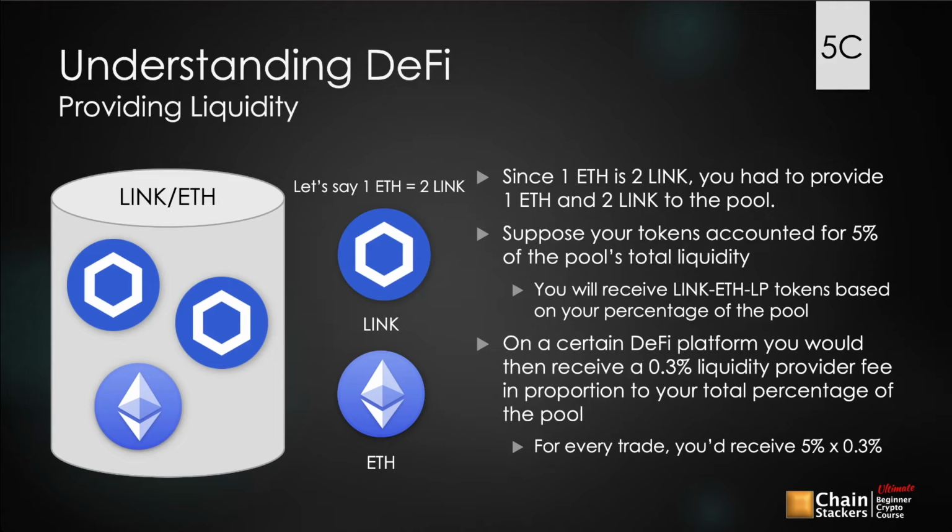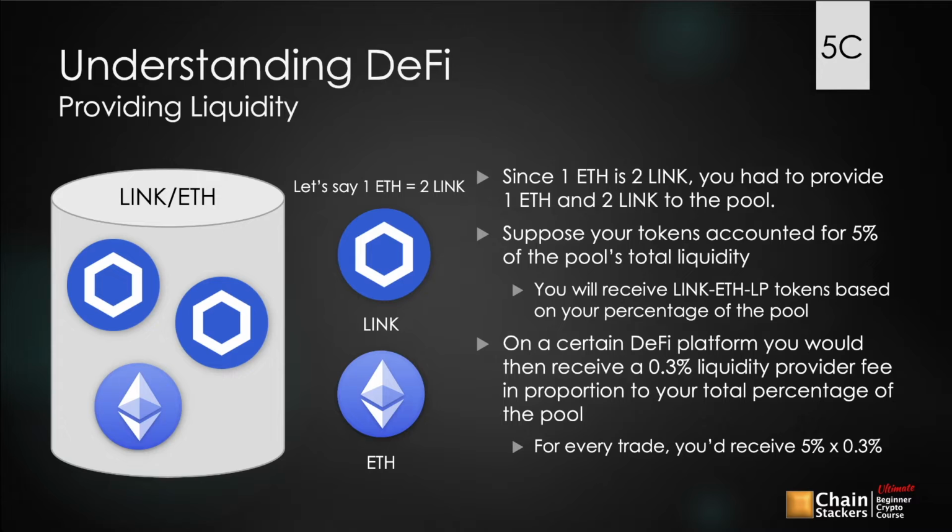Now let's take a look at an example. To make this really easy, let's just say 1 Ether equals 2 Link. So we've got Chainlink, or Link, and we've got Ether, or Ethereum for long. And you can see here on the left, we've got the Link-ETH pool. If you're a liquidity provider, you are going to provide 2 Link and 1 ETH into the pool because you need to have an even amount to put in the pool so that the price doesn't jump immediately and people don't arbitrage the price action when you only put one asset into the pool.